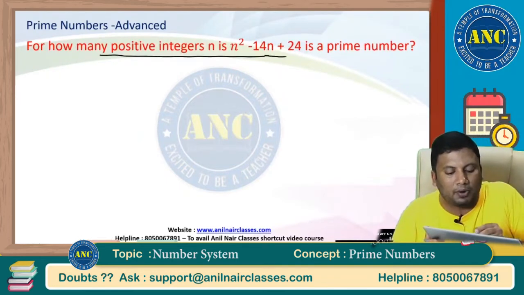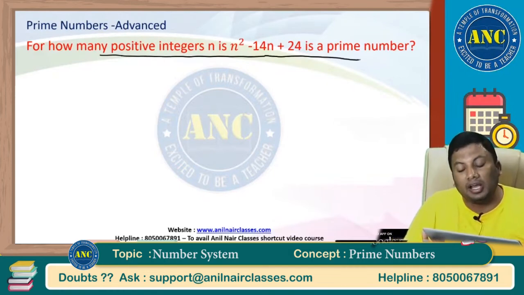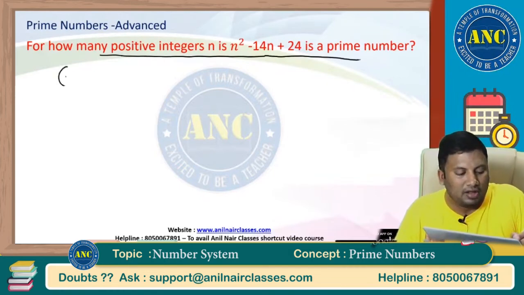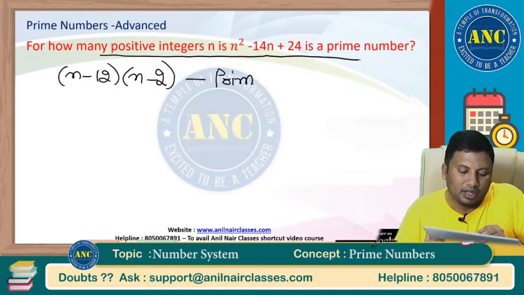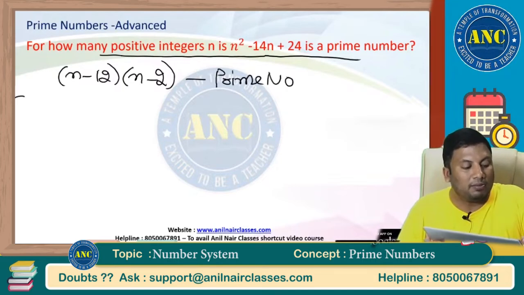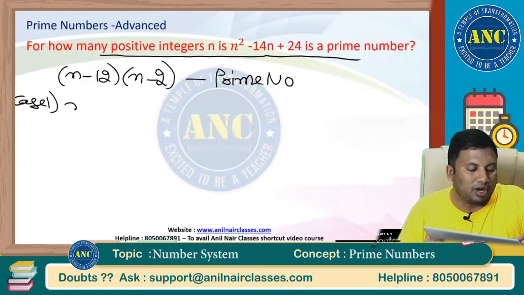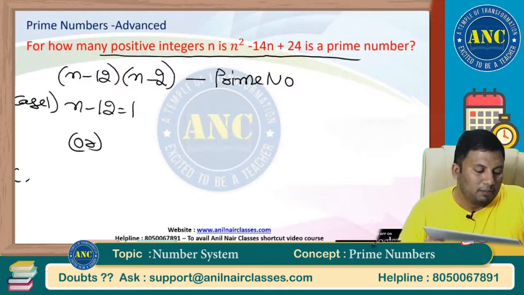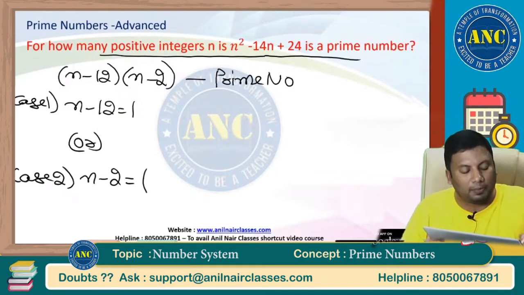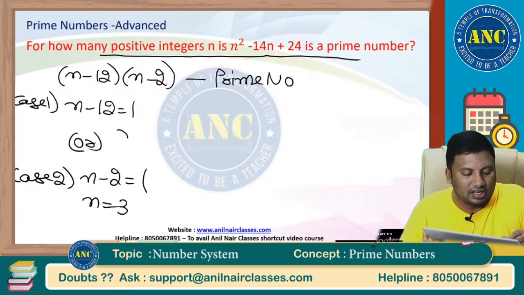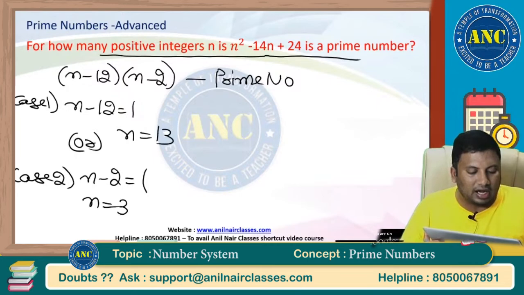For how many positive integers n is n square minus 14n plus 24 a prime number? This is nothing but (n minus 12) into (n minus 2). Prime number means case number 1: n minus 12 can be 1, or case number 2: n minus 2 can be 1. Because you know the approach. The best thing about my classes is hard problems, good problems, and a logical way of solution. So n equals 13 or n equals 3.